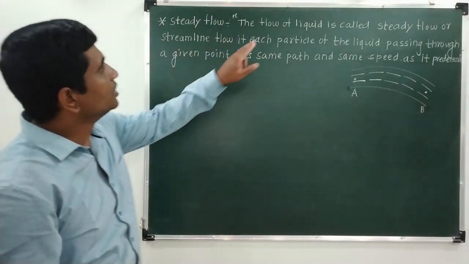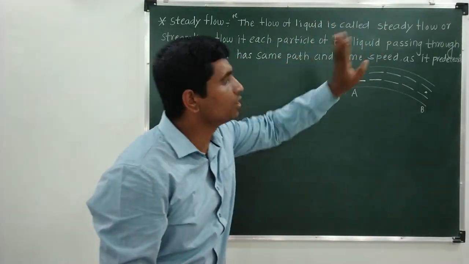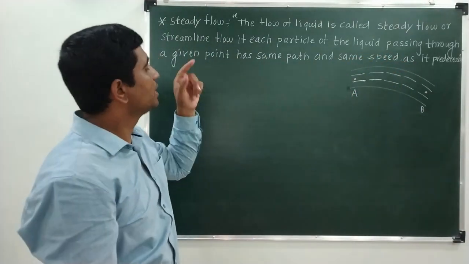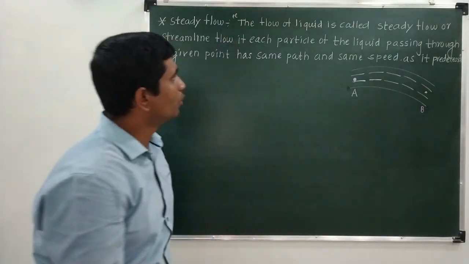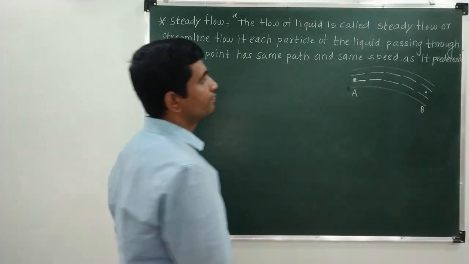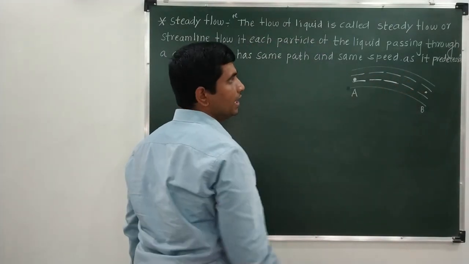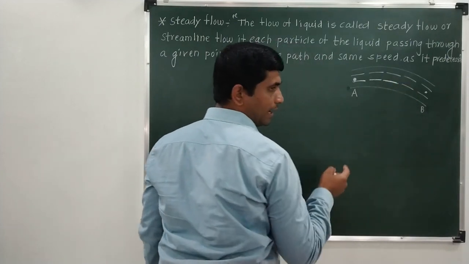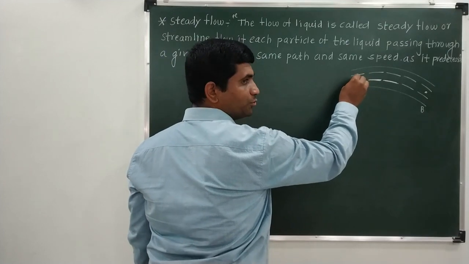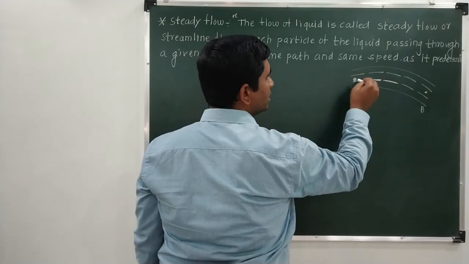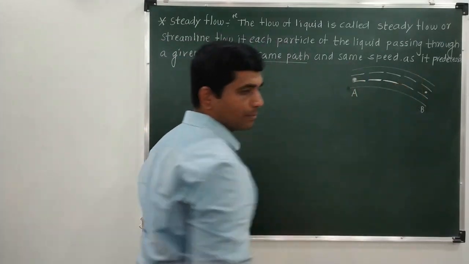Now see, the flow of liquid is called steady flow or streamline flow if each particle of the liquid passes through a given point, let us say this is the point through which the liquid particles are passing. If initially this molecule has passed through the point A, then whatever path this particle had when it was at point A, the next particle at point A will have the same path as well as the same speed.